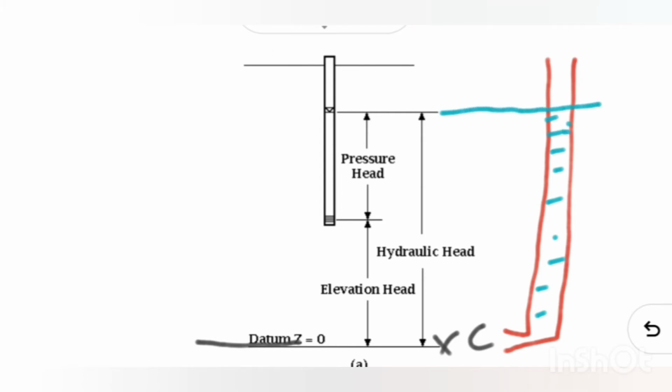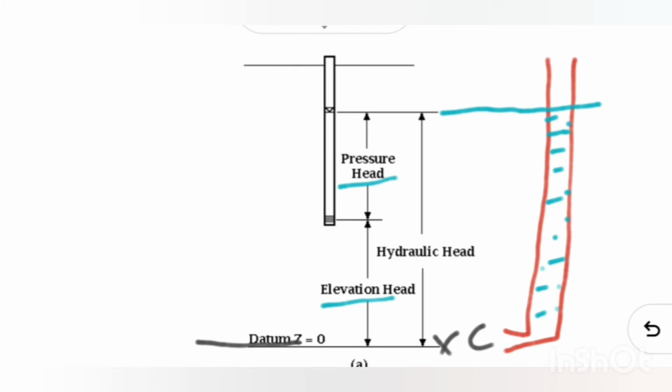So up to this point my water will show up. So what does it include? In this case, it includes elevation head and pressure head.